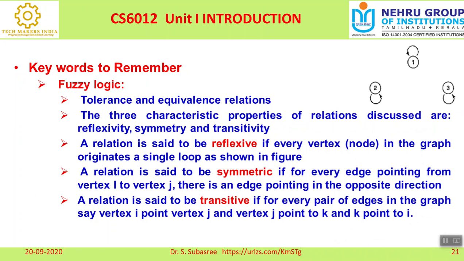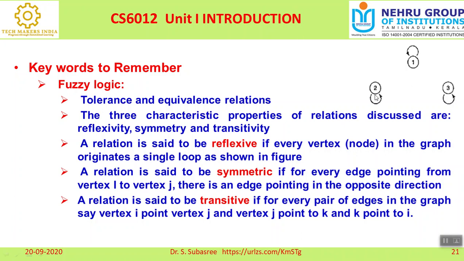Another important concept in fuzzy logic is tolerance and equivalence relations. There are three important characteristics we need to focus on: reflexivity, symmetry, and transitivity. What is the meaning of reflexive? A relation is said to be reflexive if the node in the graph originates a single loop, as shown in the figure.